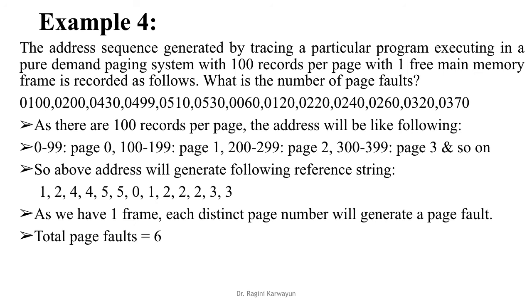200 will come in page number 2. 430, 400 to 499 are in page number 4, so 430 will come in page number 4. 499 will also come in page number 4. 510 will come in page number 5. 530 will come in page number 5. 60 will come in page number 0. 120 will come in page number 1. 220 will come in page number 2. 240 and 260 will come in page number 2. And 320 and 370 will come in page number 3. So the above addresses will generate the following reference string.